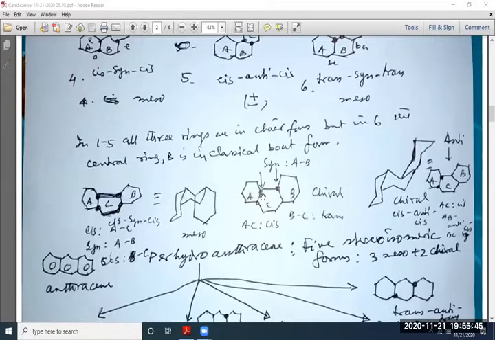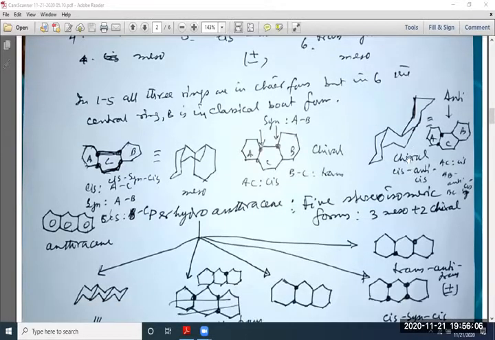AC, for example, AC is cis, BC is trans. I have shown how it is cis, and these two double arrows from above. So this AB ring is syn. So it is called cis syn trans. Another I have shown here. This molecule is chiral, cis anti cis.